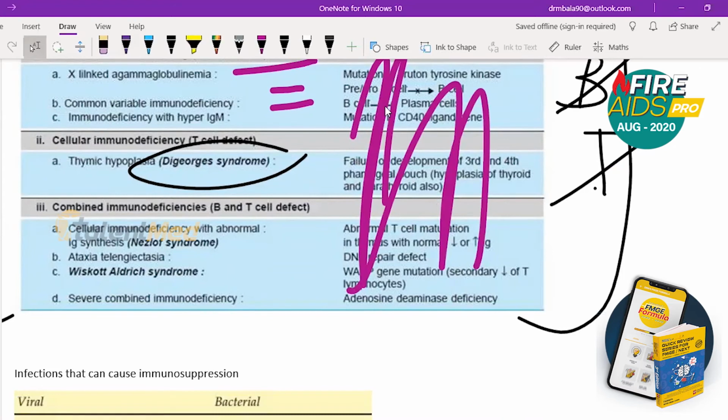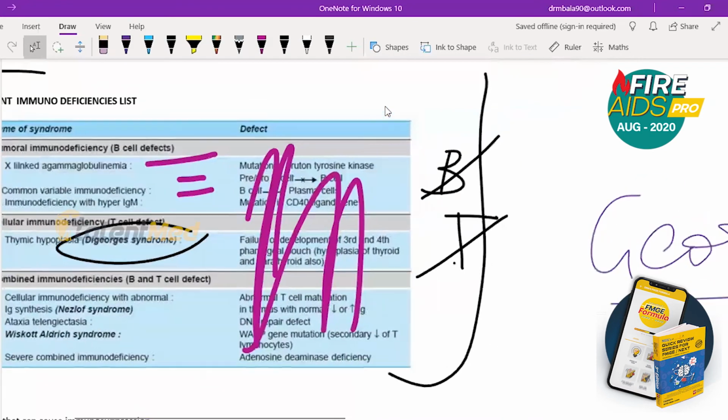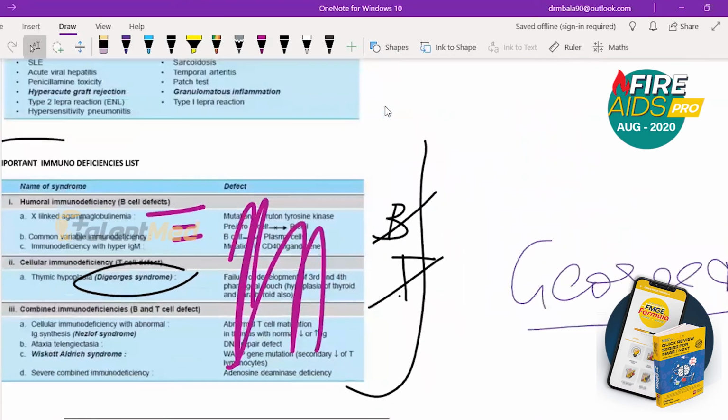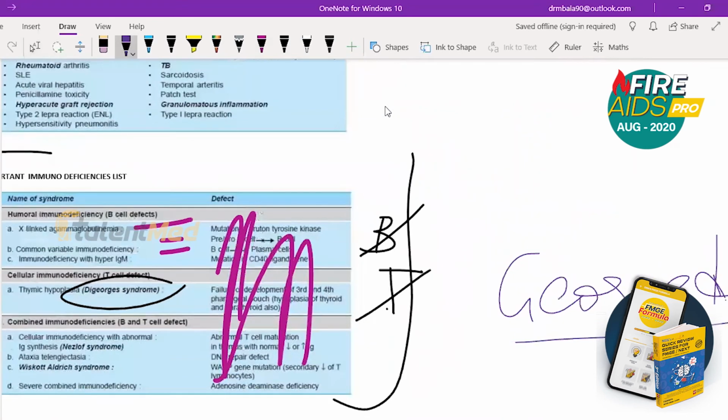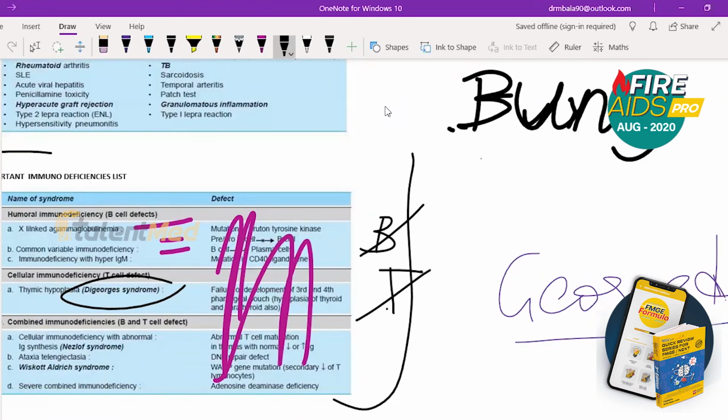I think I can give a mnemonic for this also. I just thought of one, maybe it may be helpful. This is for B cell defect. In local terms, you can use the word Bunyan, the bunions that we use.